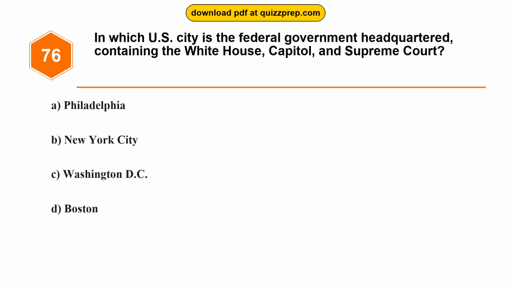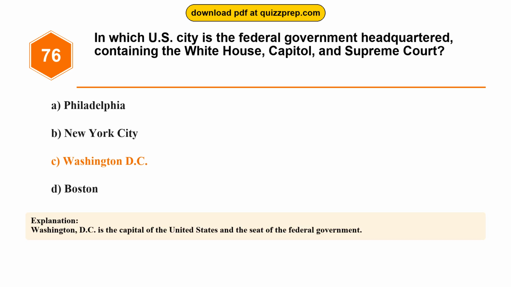Question 76. In which U.S. city is the federal government headquartered, containing the White House, Capitol, and Supreme Court? Option A. Philadelphia. Option B. New York City. Option C. Washington, D.C. Option D. Boston. The correct answer is option C. Washington, D.C. Washington, D.C. is the capital of the United States and the seat of the federal government.